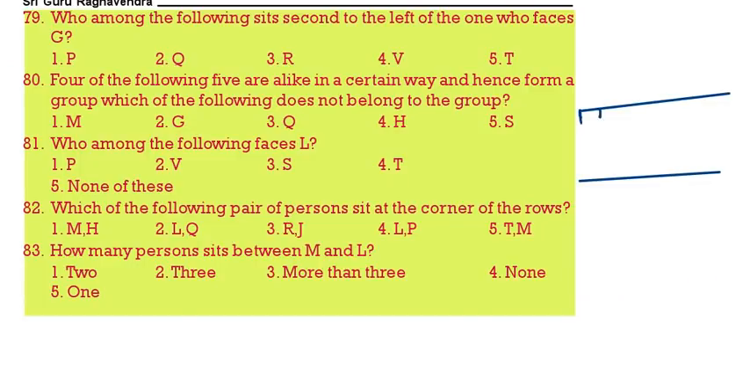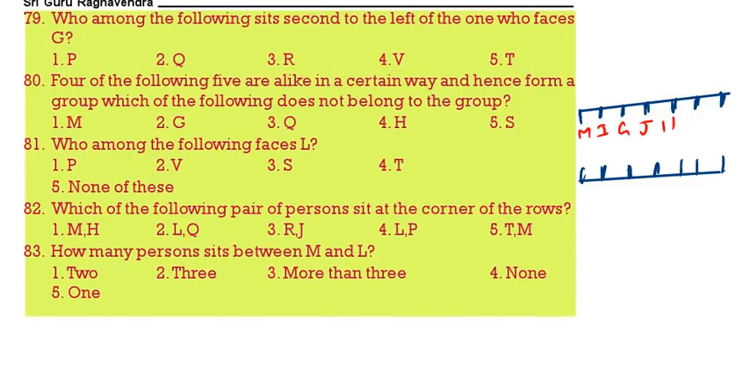See 1, 2, 3, 4, 5, 6, 7. Here also 1, 2, 3, 4, 5, 6, 7. So we got M, I, G, J, H, K, L. Here R, P, S, U, Q, V, T. Who among the following sits second to the left of the one who faces G? Who faces G? S. S left second we are having which person? R. There. 4 of the following 5 are alike in certain way and hence form a group. Which is the one that does not belong?